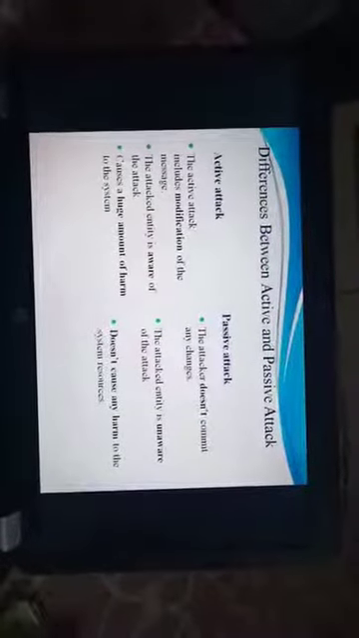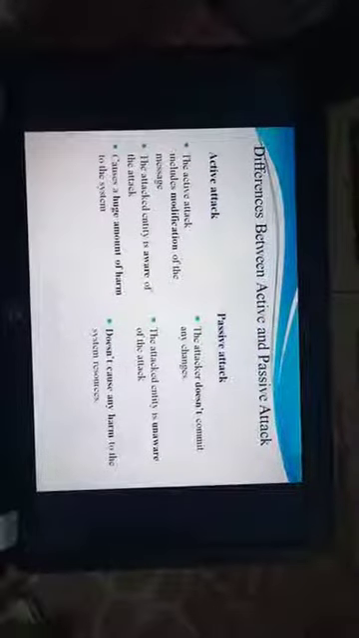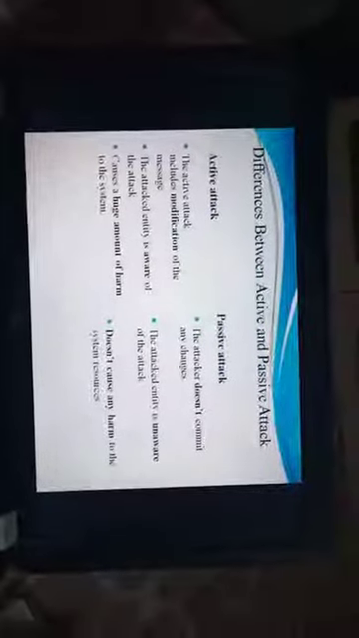The third point: active attack causes a huge amount of harm to the system, and passive attack doesn't cause any harm to the message and system resources.